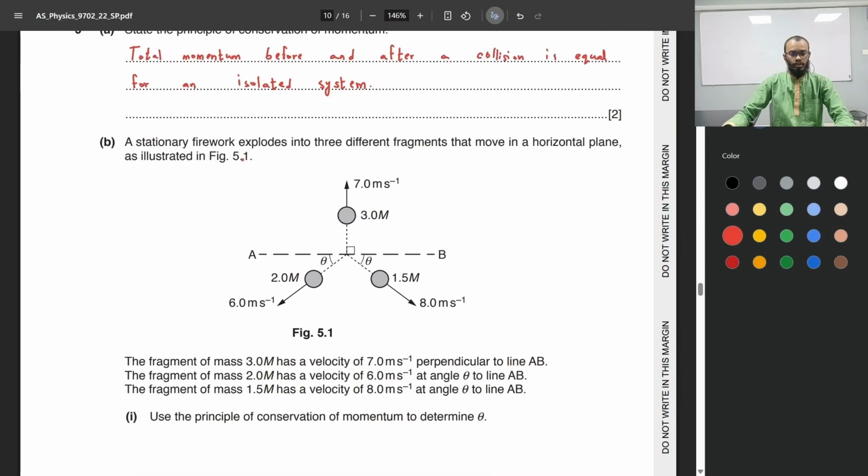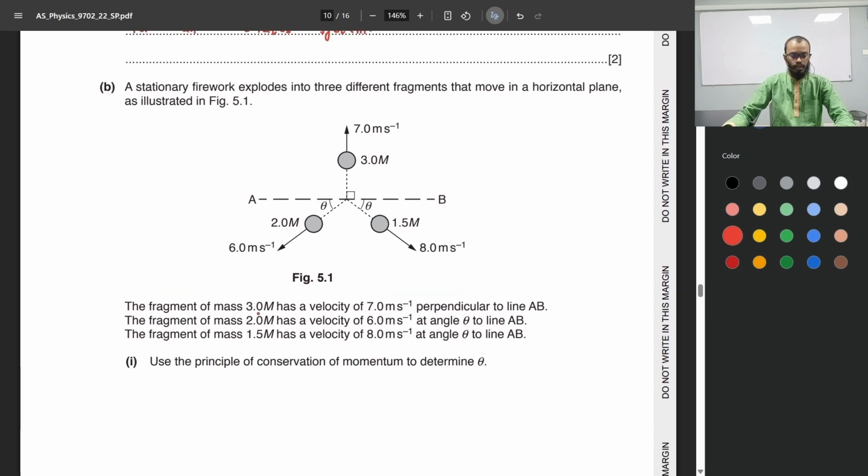A stationary firework explodes into 3 different fragments that move in a horizontal plane as illustrated in 5.1. The fragment of mass 3m has a velocity of 7 meters per second perpendicular to line AB. It's going upwards, which means it has no horizontal momentum. Fragment of mass 2m has a velocity of 6 meters per second at an angle theta to line AB, fragment of mass 1.5m has a velocity of 8 meters per second at an angle theta to line AB. Use the principle of conservation of momentum to determine theta.